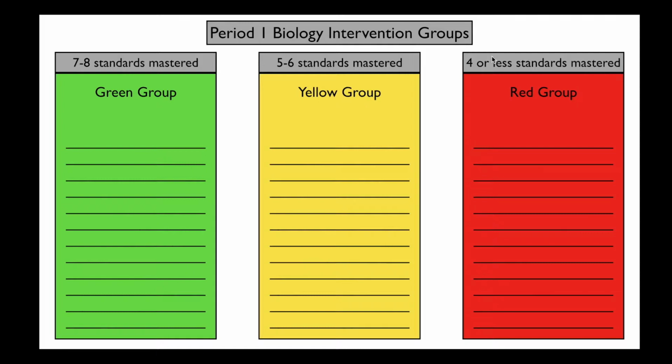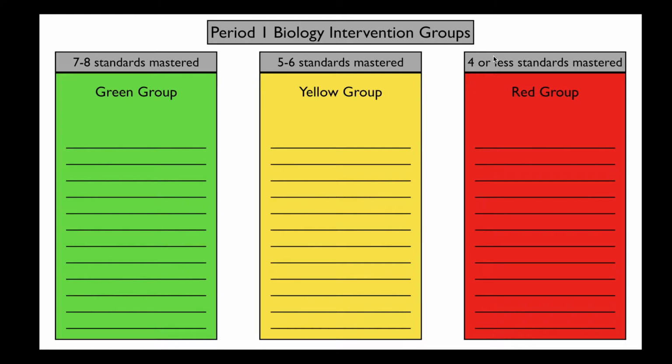This is not an exact science. This is where looking at your student holistically is important. You may have a student who has only 6 of the standards mastered, but based on other observations and assessments you've made, you may know they belong in the green group with the highest standards mastery. You will want to decide on your own criteria while leaving room for adjustments that you know need to be made to your groups.